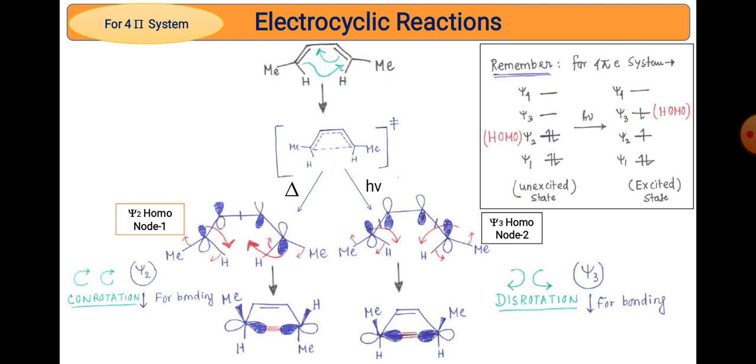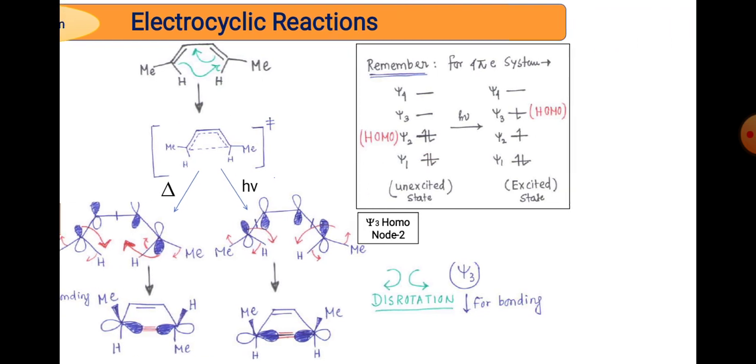So for a 4 pi system under thermal conditions, conrotation occurs, that is, stereochemistry is retained. For a 4 pi system under photochemical conditions, the stereochemistry is opposed and it undergoes disrotation. You must remember that rule.